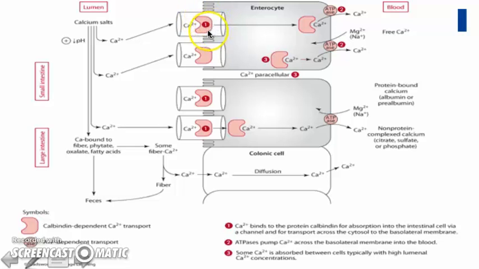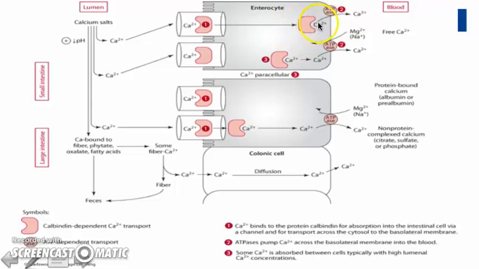So this is calcium binding protein, also called calbindin. Once calcium enters through the TRPV6 channel, it's available to bind to calbindin. Calbindin acts as a shuttle, transporting the calcium from the brush border membrane through the enterocyte to the basolateral membrane. So we see this calbindin binding calcium, shuttling it to the other side of the cell.